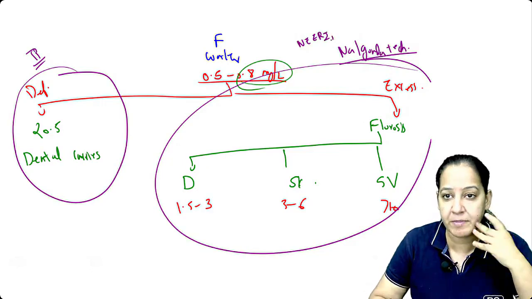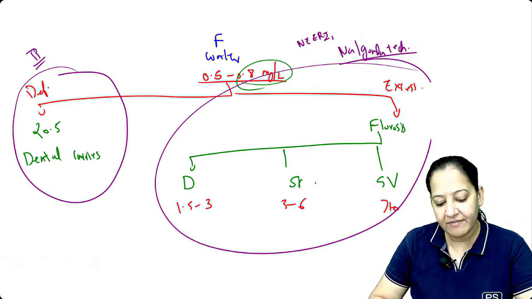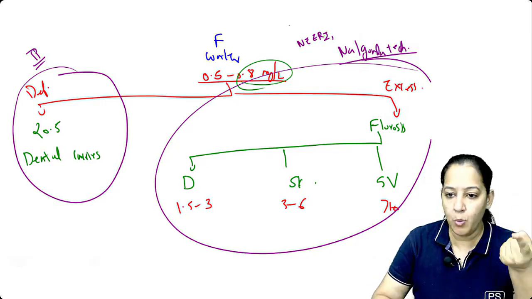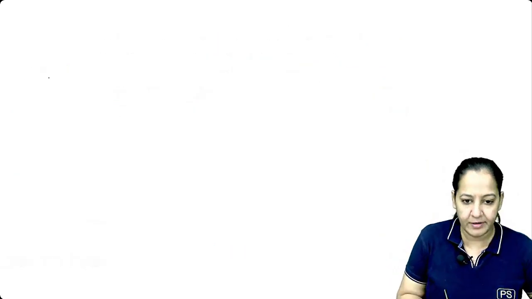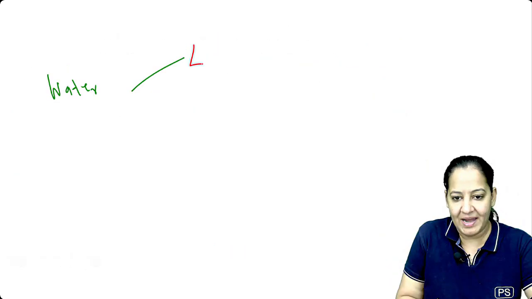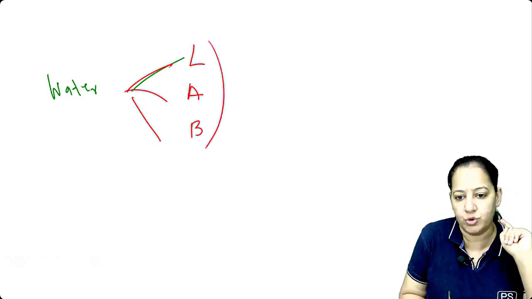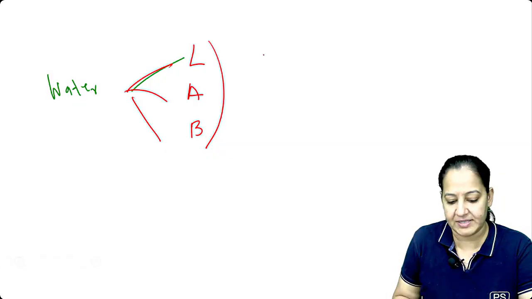Someone from Nagpur may be knowing that. Otherwise, learn that NEERI is in Nagpur. What have they done? They have said 6 steps you have to do. What are the 6 steps? Take water. First add lime, then add alum, then add bleaching powder. 1, 2, 3. And then do 3 things.